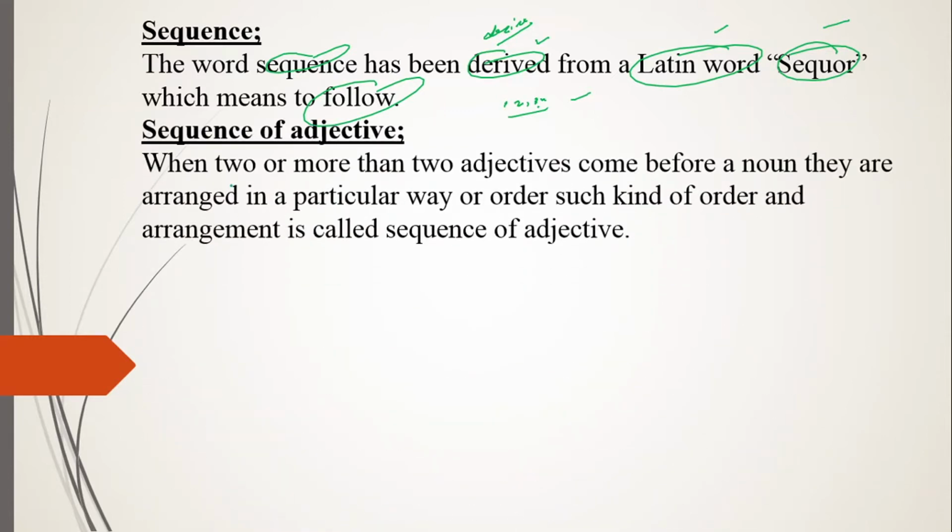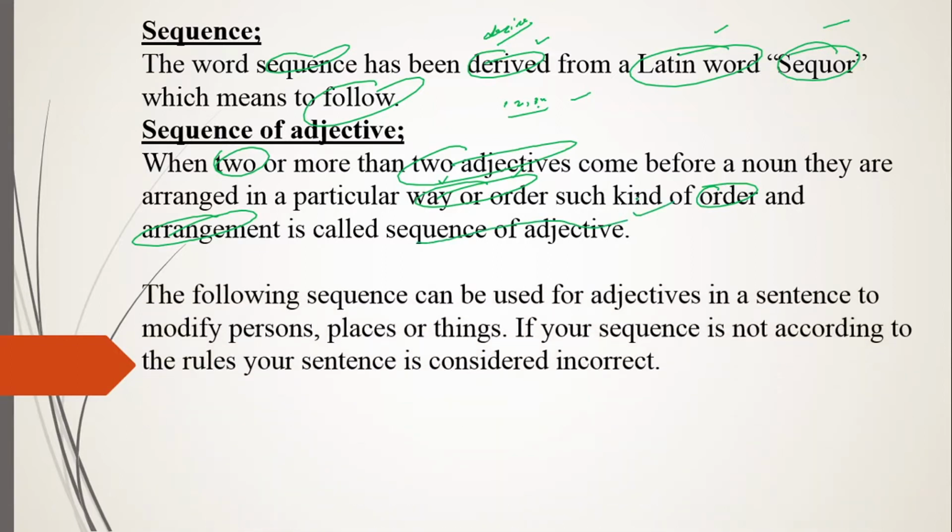A sequence of adjectives is when two or more adjectives come before a noun, and they are arranged in a particular way or order. Such kind of order and arrangement, such changes in a sequence, is known as the sequence of adjectives.